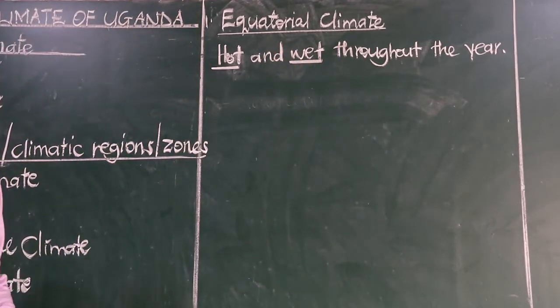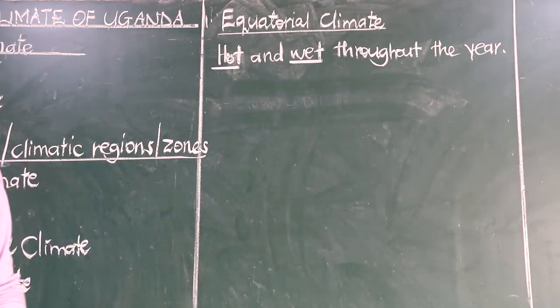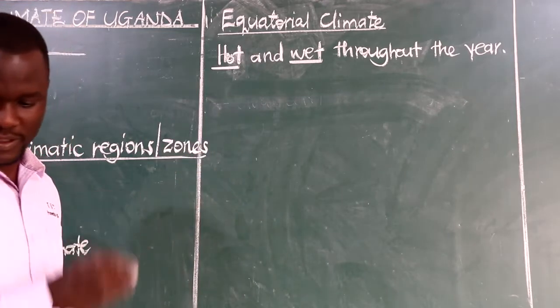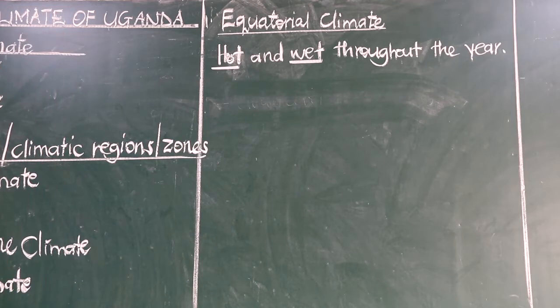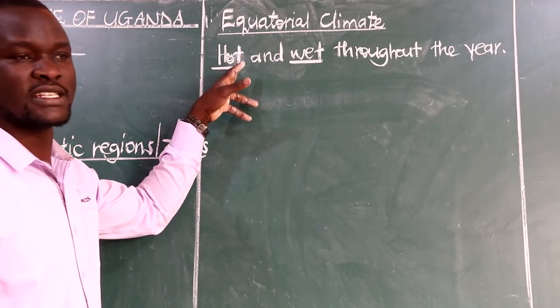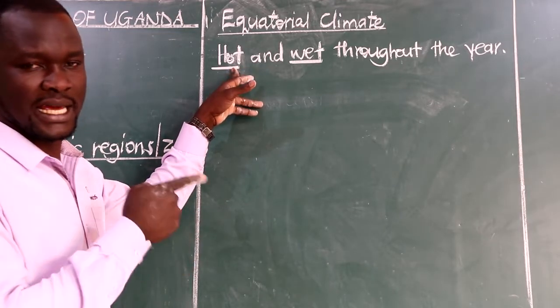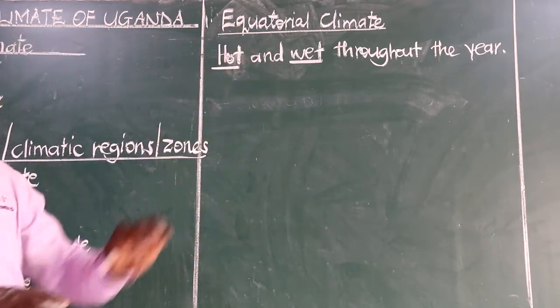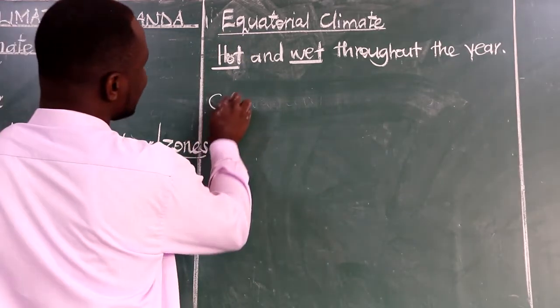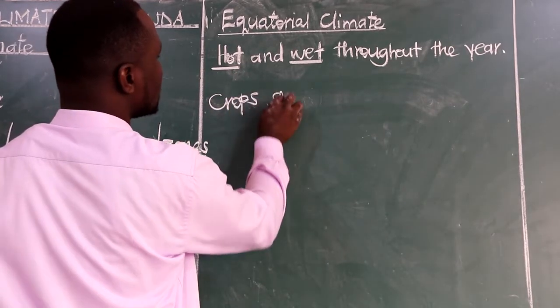It's hot, it receives rainfall throughout the year, and we are saying that that rainfall is what we call convectional rainfall. And we say that the rainfall is accompanied by lightning and thunder, as those rains come in the afternoon. And then it has high humidity and it experiences high temperatures. And why high temperatures? It's because the sun hits directly to that line of the equator that experiences this type of climate. Now, we also need to look at which crops can be grown in such a climate. Crops grown.